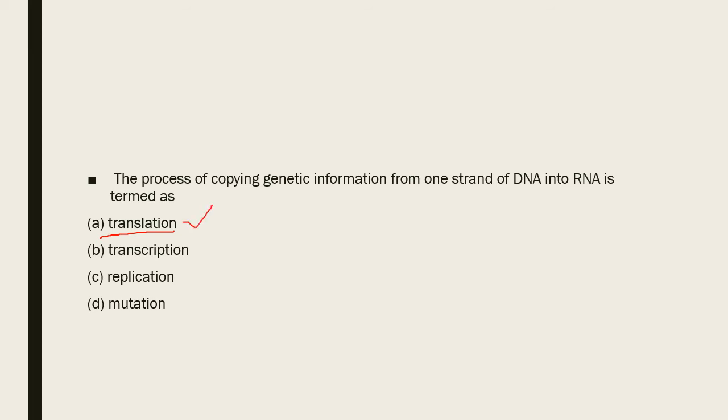And transcription is the production of RNA from DNA. So this is the answer, transcription. We will see the other options also. Replication, I said, is producing a replica of the DNA. So this can also be eliminated. So the answer is transcription.